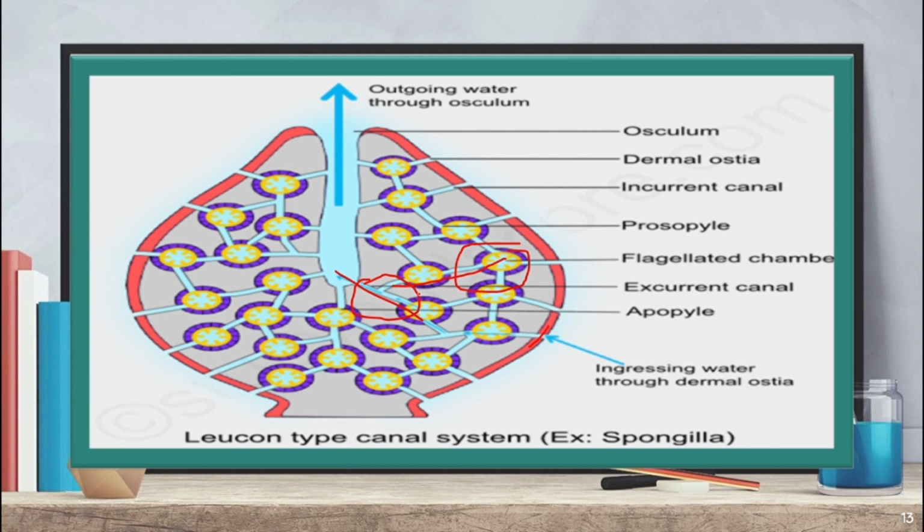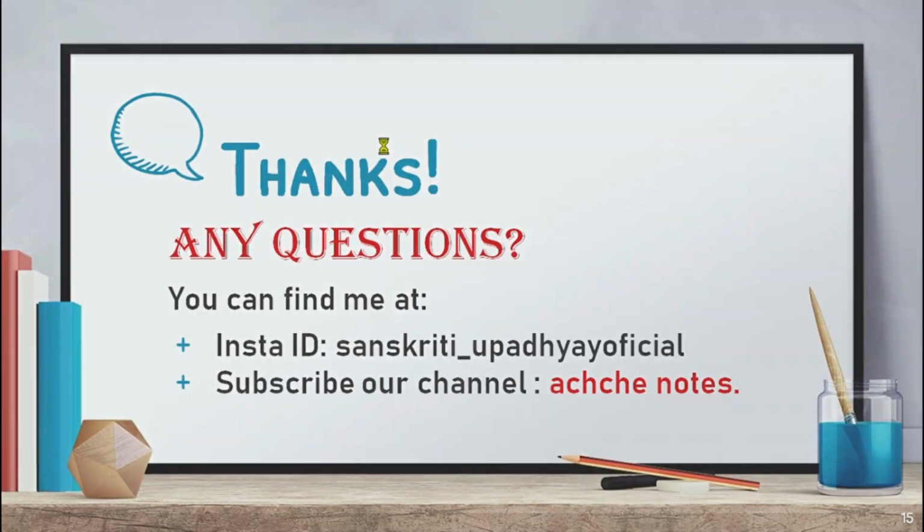Now, when the water reaches the excurrent canal, it goes to the osculum and then outside the body. The simplest trick: water goes to the incurrent canal with the help of ostia, then water goes to the flagellated chamber with the help of prosopyle, then from the flagellated chamber to the excurrent canal with the help of apopyle, and from the excurrent canal to outside the body with the help of osculum. These are the three most important tricks to learn in this video.